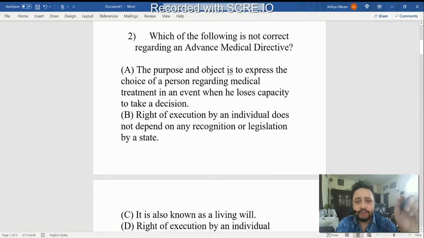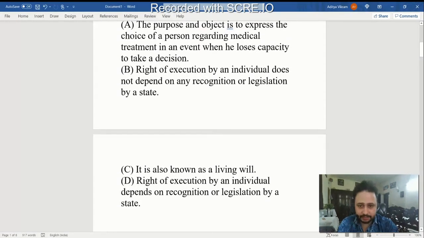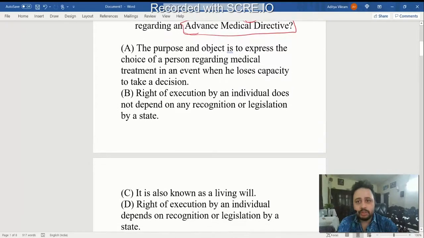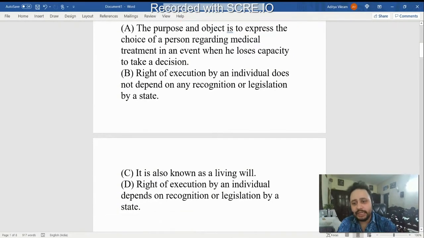MCQ number second, which of the following is not correct? Here you see the word is not correct regarding an advance medical directive. Living will is an advance medical directive in which a person in advance can declare what medical direction he will take if he is at some very major disease, like a vegetative state, etc. Or if he's on ventilators. Okay, so the right answer over here will be option D.